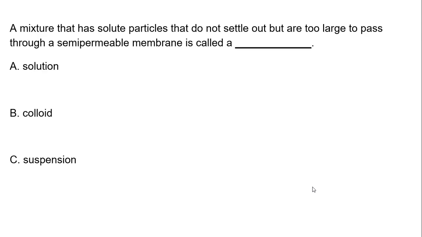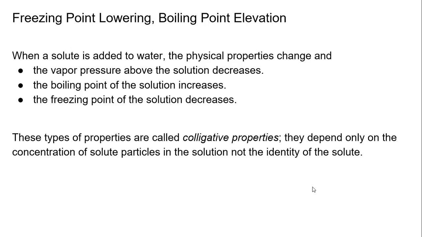A mixture that has solute particles that do not settle out but are too large to pass through a semi-permeable membrane is called a colloid. So it can pass through one, but not necessarily the other, depending on the size. It can pass through a filter, but not a semi-permeable membrane.